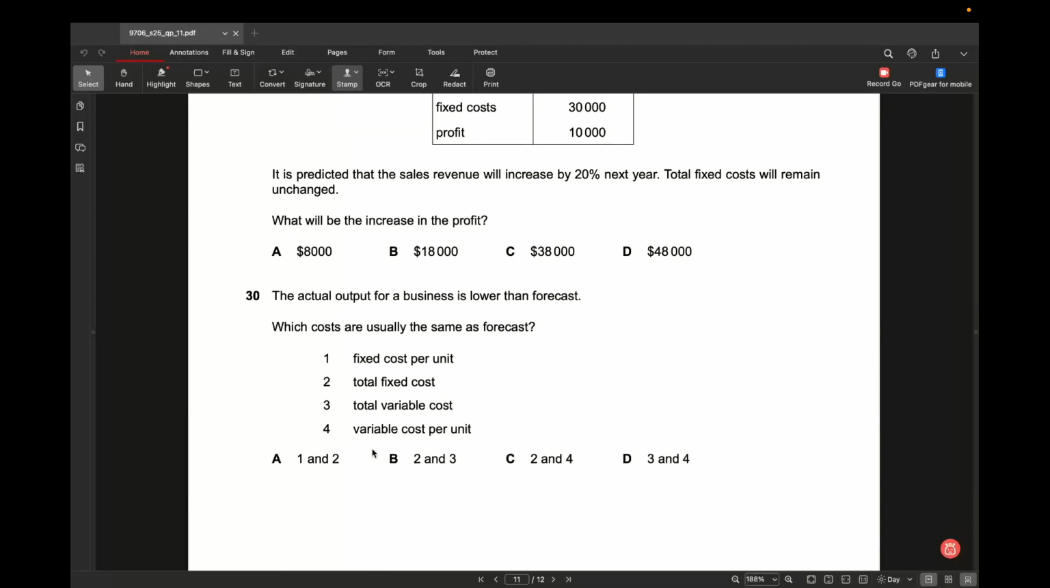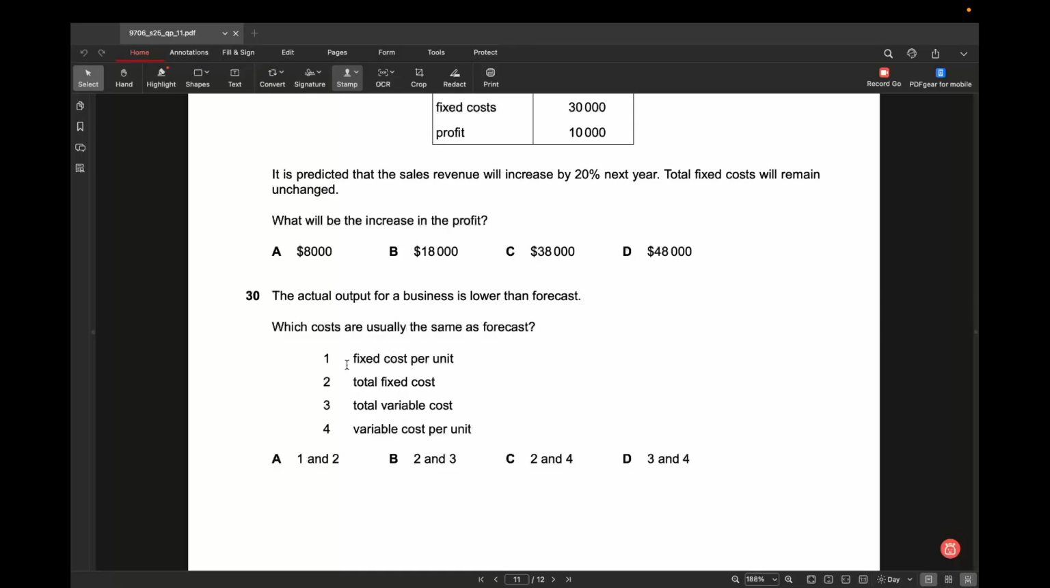Okay, last question. The actual output of a business is lower than forecast. Which costs are usually the same as forecast? So if your actual output decreased from the forecast, let's say we are planning to produce 100 units, we made only 50 or 70 units. So which cost will remain the same out here?